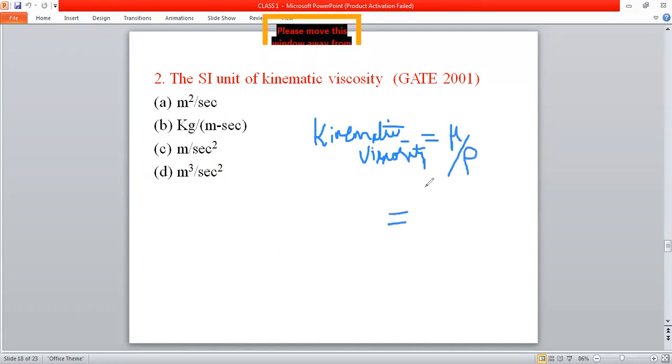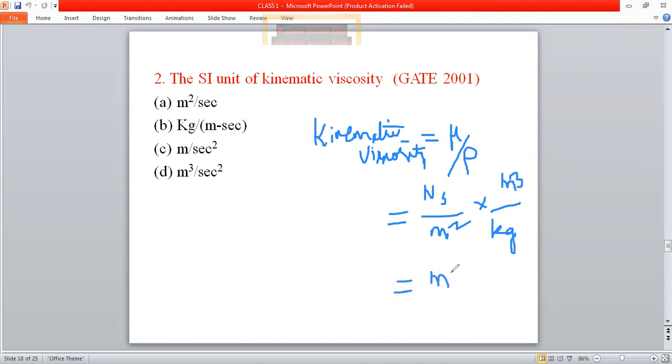The unit of dynamic viscosity will be Newton second per meter square, and the unit of density will be kilogram per meter cube. If you solve these units, we will get meter square per second. So the answer will be option A, meter square per second.